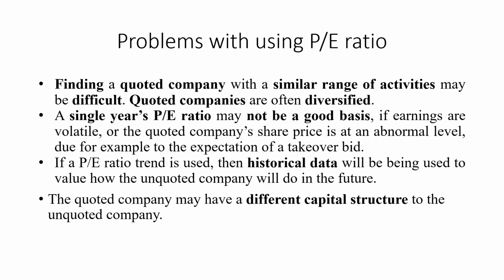There are problems associated with using the price earning ratio method, as finding a quoted company with a similar range of activities may be difficult, and most of the time quoted companies are diversified. That means that as you are determining value for an unquoted firm, and as the method suggests, we have to find the similar quoted company, and industry averages, and certain other information, in order to determine the price earning ratio and the value of an unquoted firm.